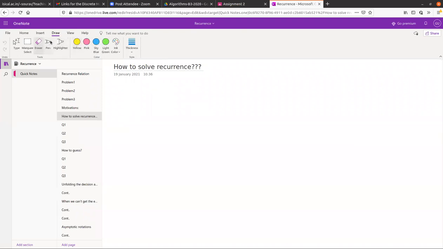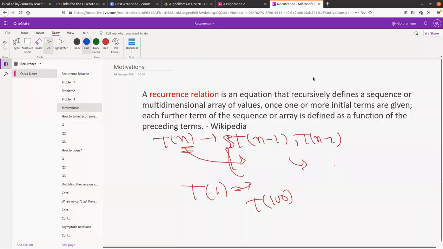Ma'am, before going into the solving of recurrence, can you just tell what do you mean by the multidimensional array of values in the definition? Sure. So multidimensional array means... I should mention that the recurrence relations we have already seen are linear recurrences. There are basically many more types of recurrence.